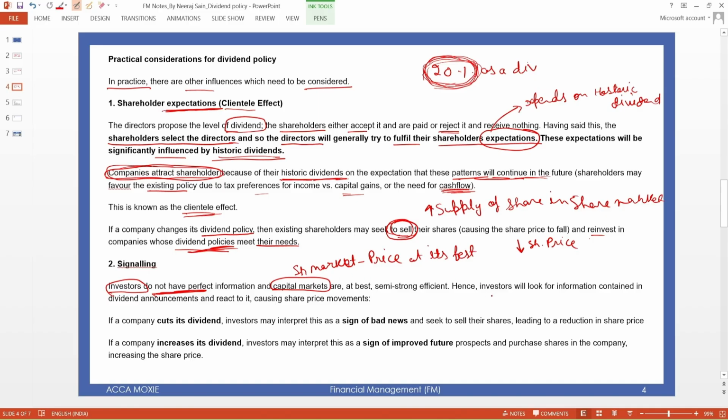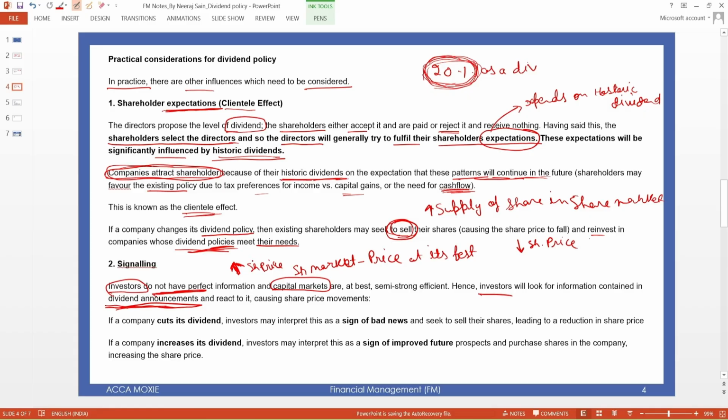So when the investors know that the dividend will be announced in the future, the price will increase. Prices of shares will increase, because they know that in the future the dividend will be announced and they will get the dividend. That's why the share price will increase.